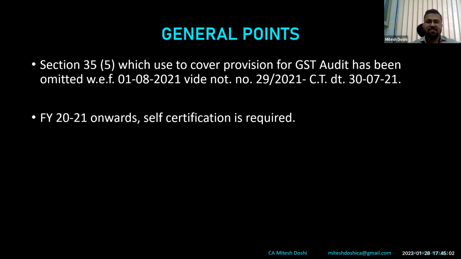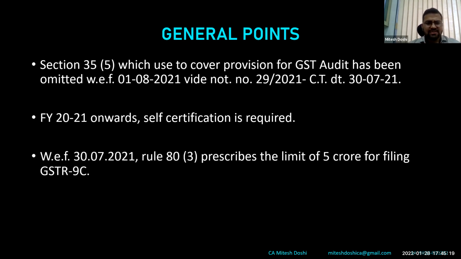So GSTR 9 and 9C, that is the reconciliation statement, now the onus is on the assessee, the taxpayer. He has to file it, though he would require our assistance, and we know at the back of the mind that we are going to file it ourselves only. With this, there was a confusion with regard to the limit.